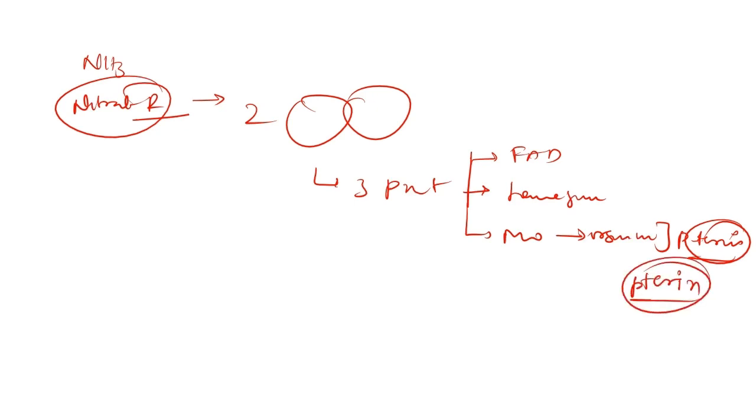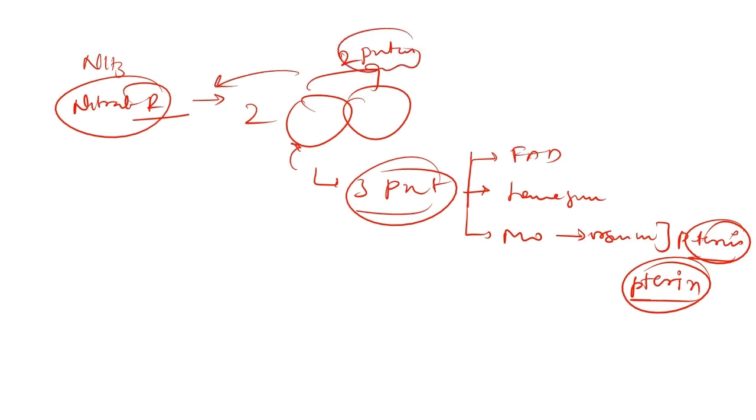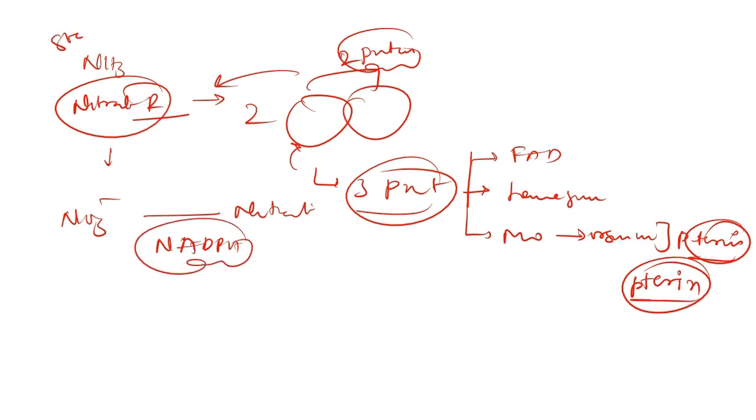These are the three prosthetic groups present in the two identical subunits. These are part of nitrate reductase, and it requires a reducing agent for the conversion of nitrate to nitrite. The reducing agent utilized here is NADPH. So this is step 1. And in the second step, we talk about nitrite reductase and its structure.